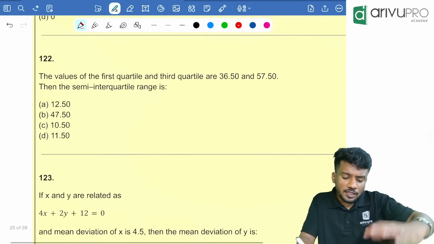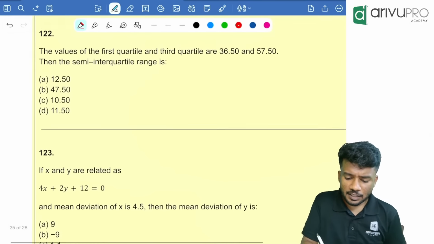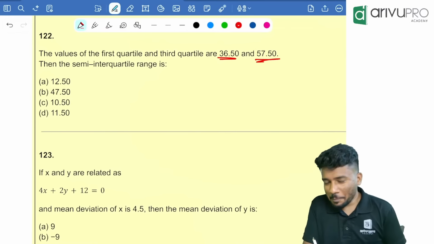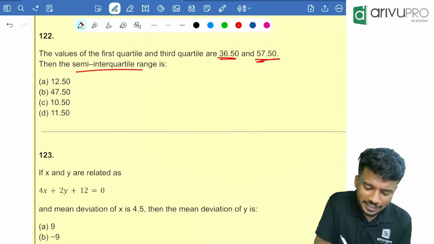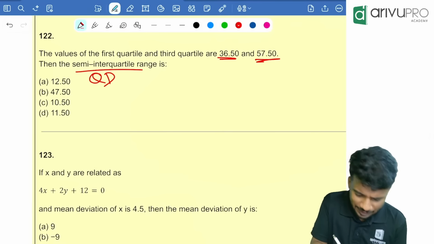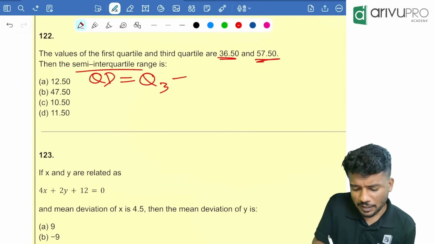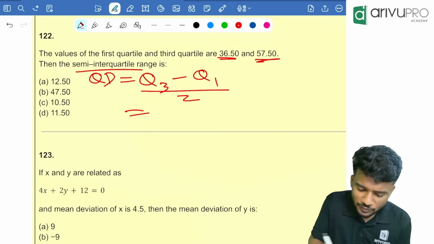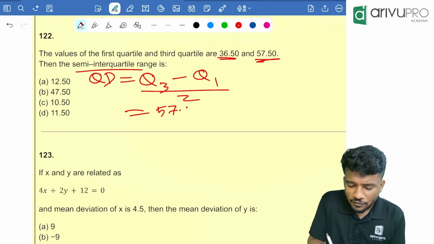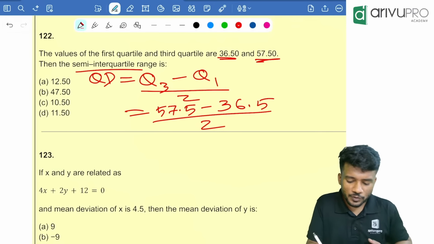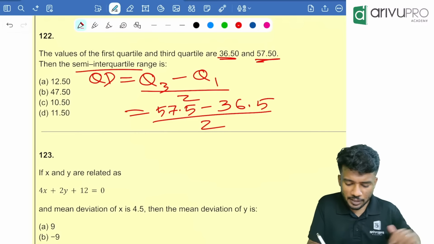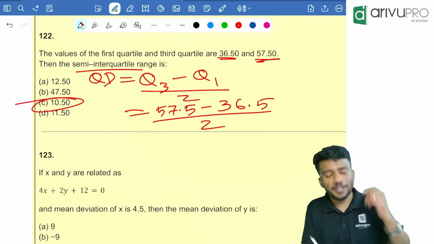Next question. The values of first quartile and third quartile are 36.5 and 57.5 respectively. Then semi-interquartile range. Semi-interquartile range is nothing but what? QD, that is quartile deviation. Q3 minus Q1 divided by 2, which is equal to 57.5 minus 36.5 divided by 2, which is equal to how much? 21 by 2, 10.5. Option C is your answer.